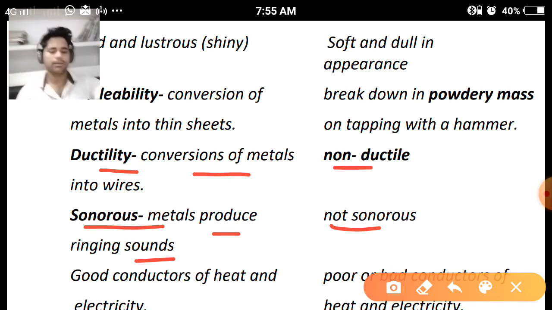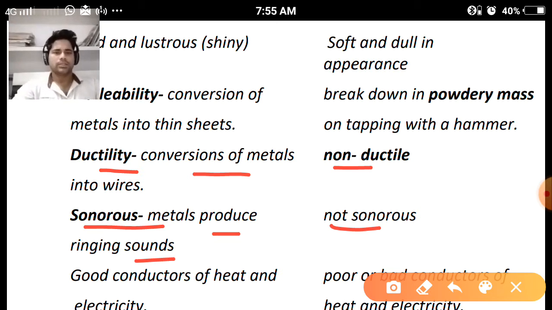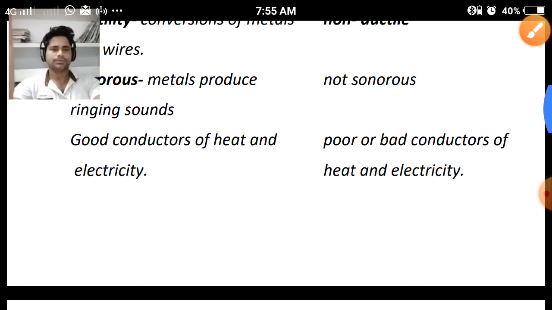If we drop a piece of coal from a particular height onto the ground, it will not produce any type of sound because it does not show the property of sonorousness. It can be converted into a powdery mass or small pieces, but it will not produce a ringing sound like metals. So that's why they are not sonorous.